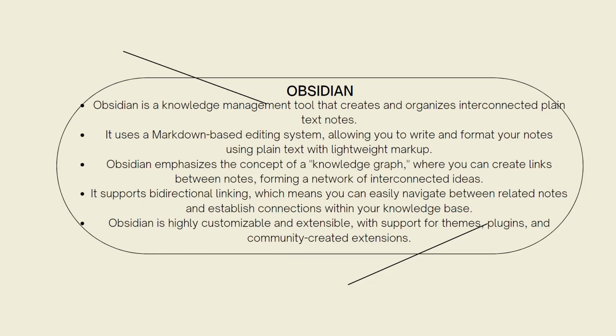It supports bi-directional linking, which means you can easily navigate between related nodes and establish connections within your knowledge base. Lastly, Obsidian is highly customizable and extensible with support for themes, plugins, and community created extensions.